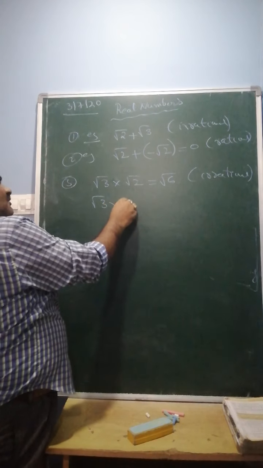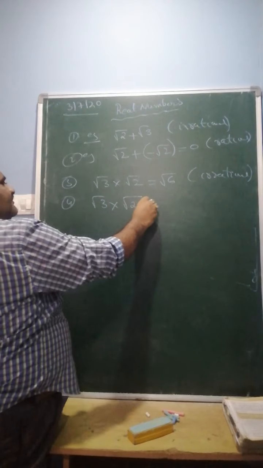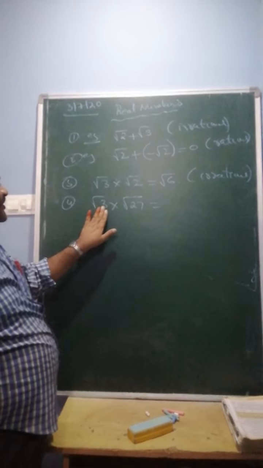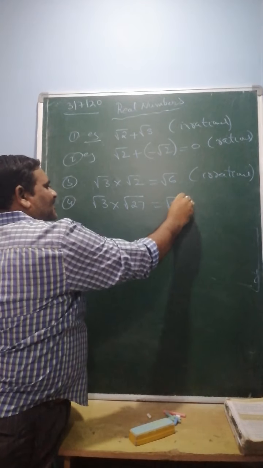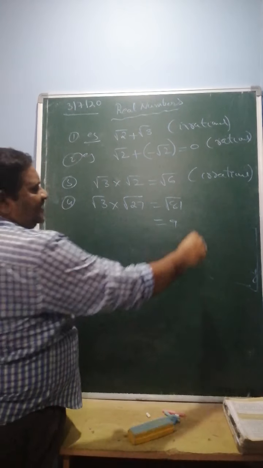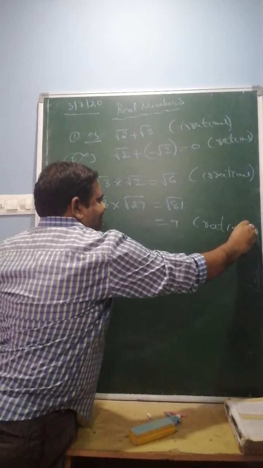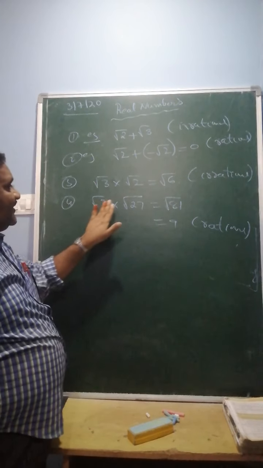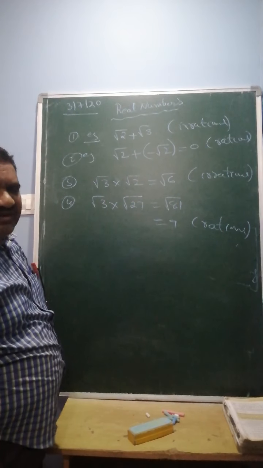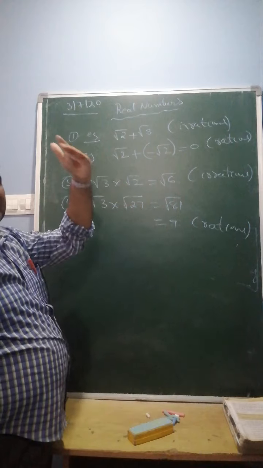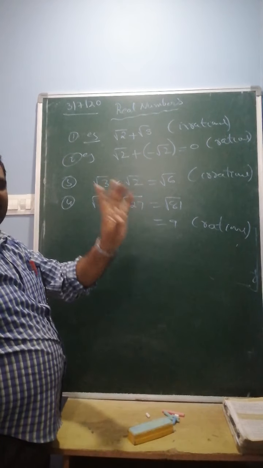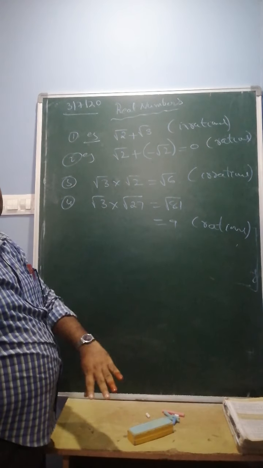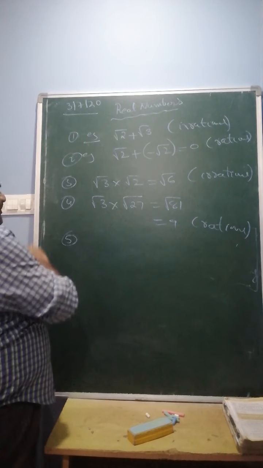Next, root 3 into root 27. See children, these two are also irrational. Now multiply root 3 into root 27, which is root of 81, that equals 9. So 9 is a rational number. Here the product of two irrationals is irrational, but here the product of two irrationals is a rational number. That's why the product or ratio of two irrational numbers need not be irrational, sometimes rational, sometimes irrational.